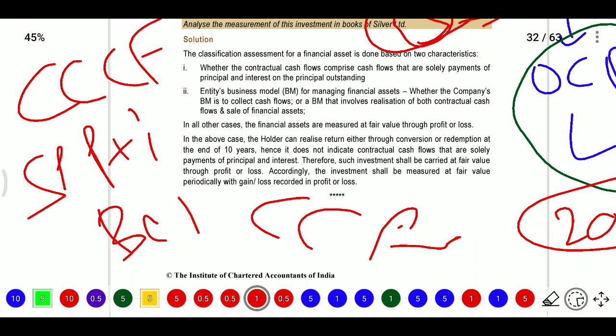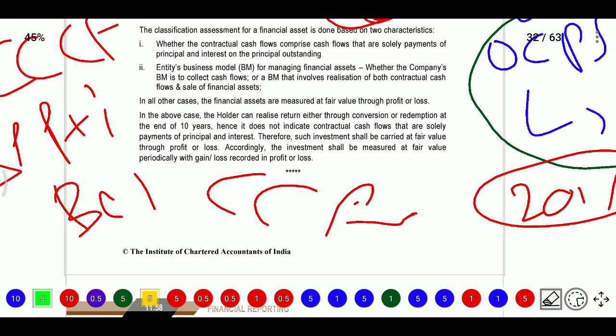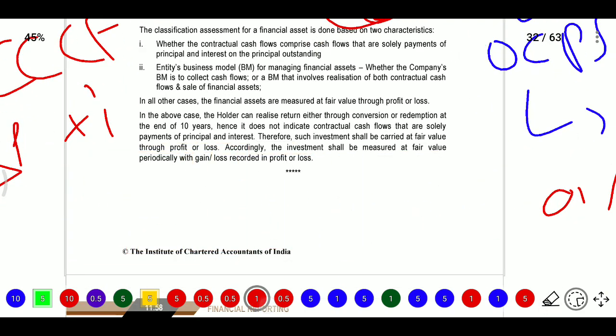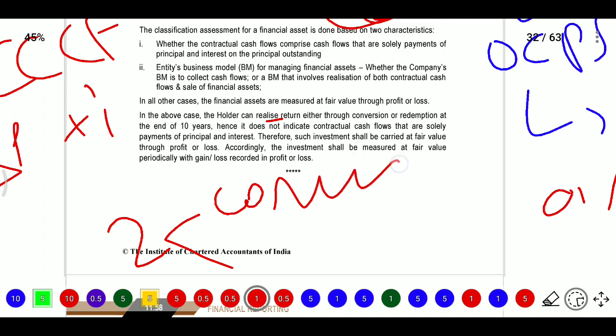So we need to consider first what the base will be. If the above conditions are not satisfied, then we will directly jump into FVTPL. If the above conditions are satisfied, we need to see whether it will be amortized cost or FVOCI. So in the above case, the holder can realize the return in two ways: he may convert, or he may redeem, at the option of that person.